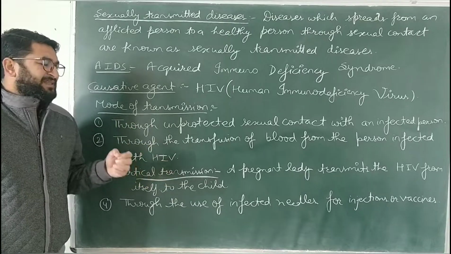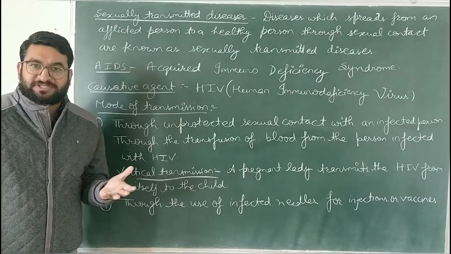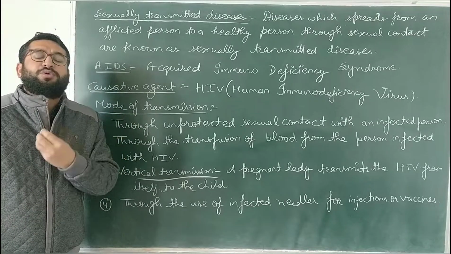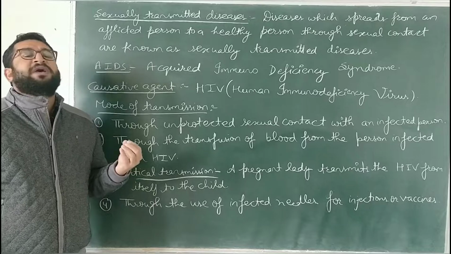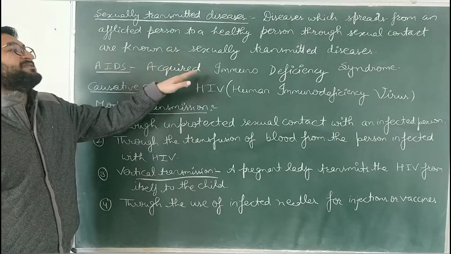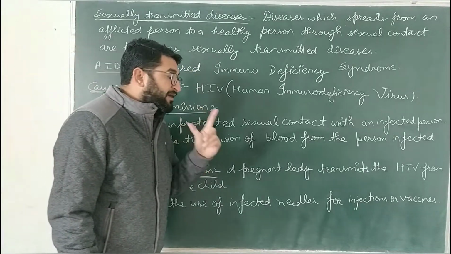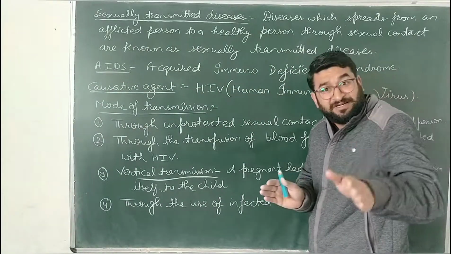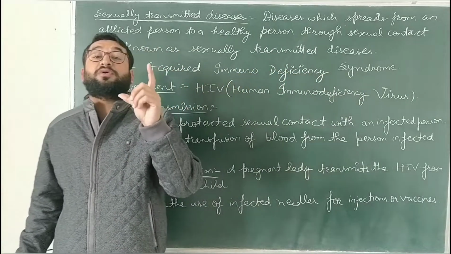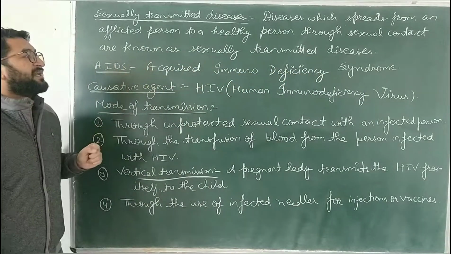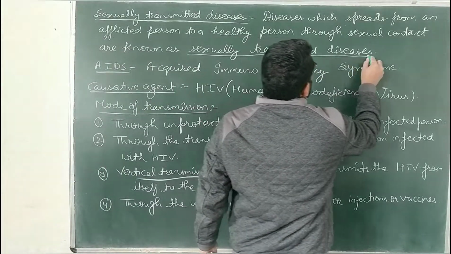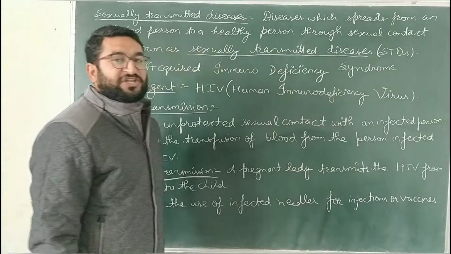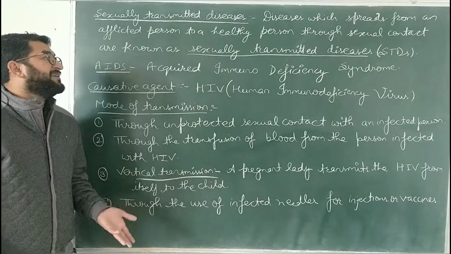What are these? The diseases which transmit from an afflicted person, from a patient to a healthy person through sexual contact are known as sexually transmitted diseases. वो diseases बच्चे जो एक healthy person में आएंगी, एक afflicted, एक patient से, एक infected person से through sexual contact, those diseases are known as sexually transmitted diseases. They are also abbreviated as STDs. S stands for sexually, T stands for transmitted, and D stands for diseases.